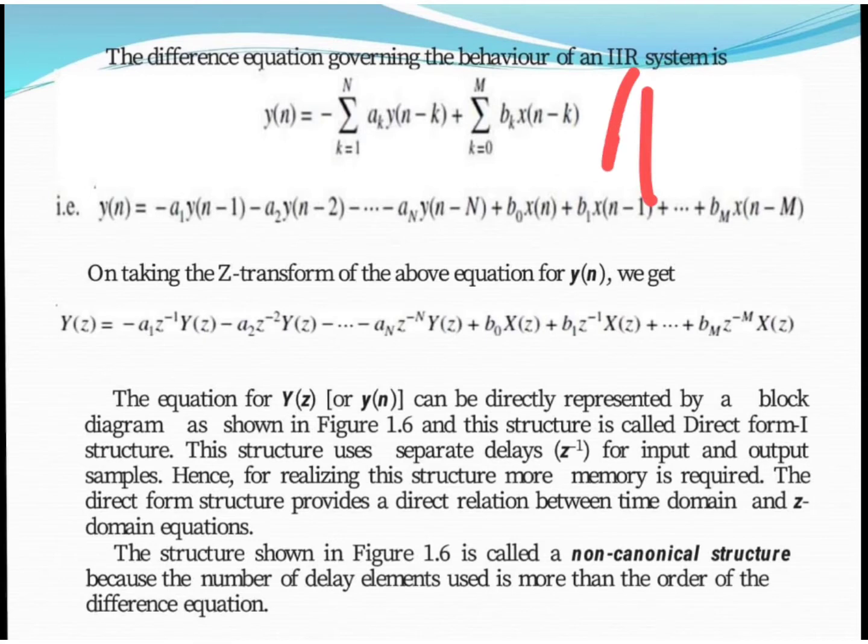An IIR system has a non-canonical structure. There is a reason for calling it non-canonical: the number of delay elements is more than the order of the difference equation. Here the order is n and m, but the number of delays used is more than the length of the sequence. That's why we call it a non-canonical structure.